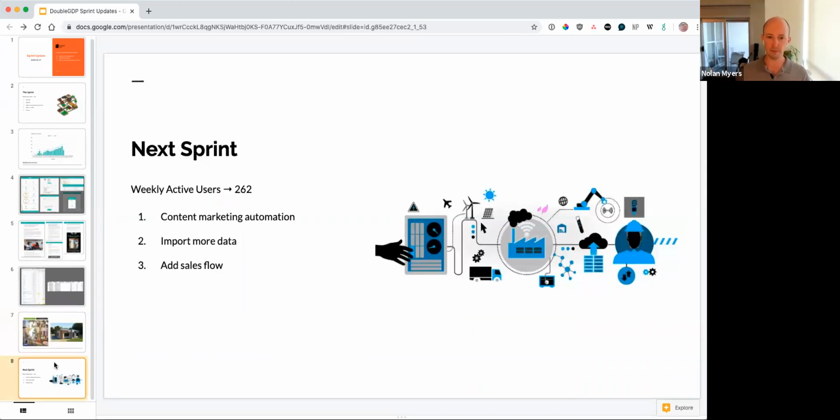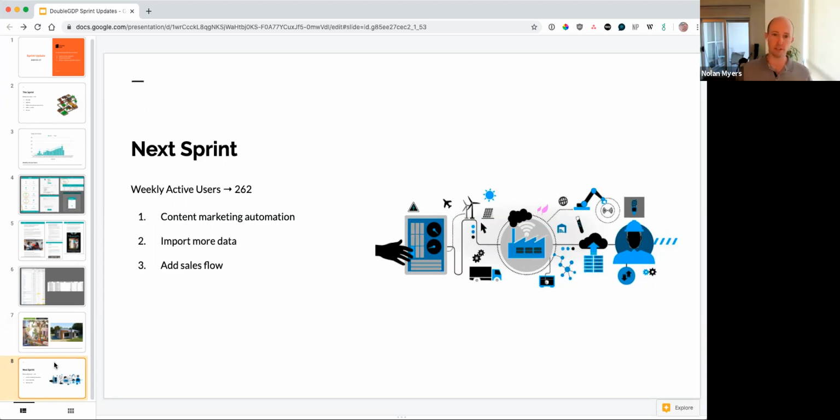What we're thinking about next sprint, a high level goal is to grow the weekly active users up to 262. That's the same number that we actually hit in the last week of this sprint. So it seems achievable, but of course, every week that number resets to 0 and starts from scratch. And then 3 themes that we want to think about.